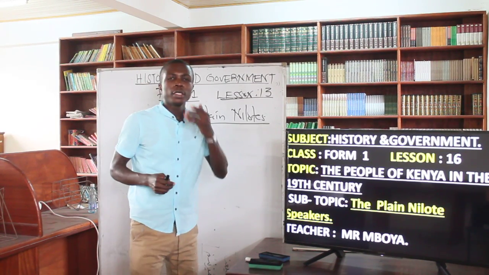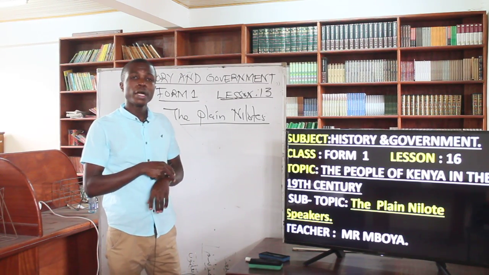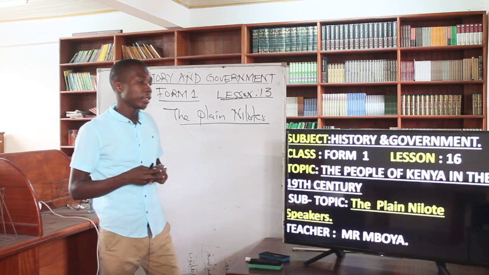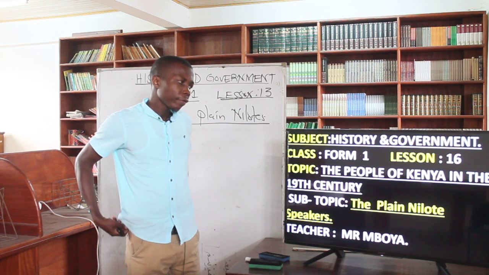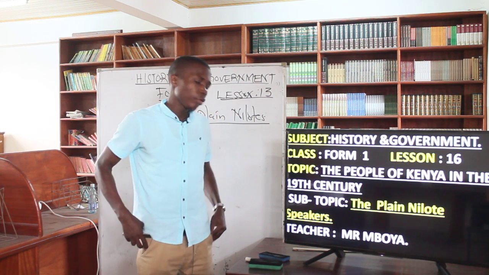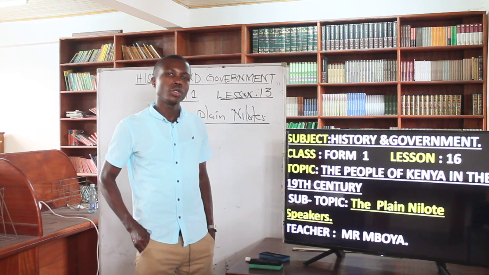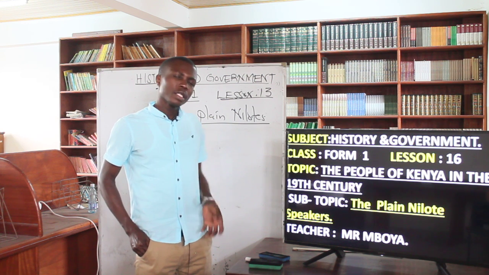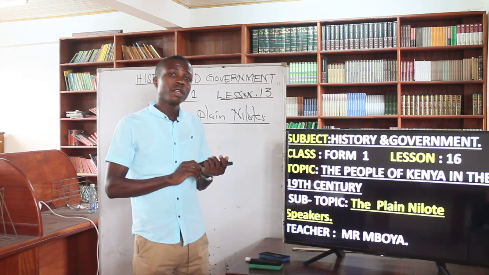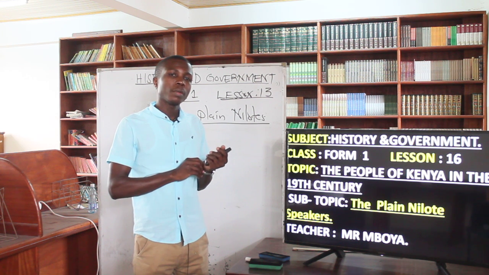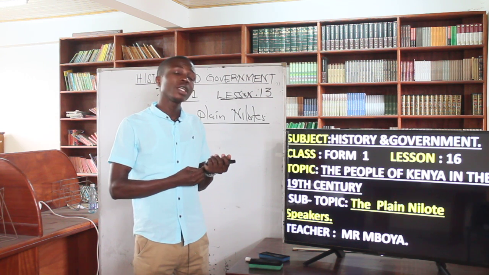Okay, welcome back, students. Welcome you back to our 16th lesson. We are still under this topic, that is the people of Kenya in the 19th century, and we've been talking about the three groups that I had introduced to you earlier. So today I just wanted to talk about the plain Nilot. After the previous video we talked about the River Lake Nilot, and partially we talked about the plain Nilot, but now today we want to pick it from there.